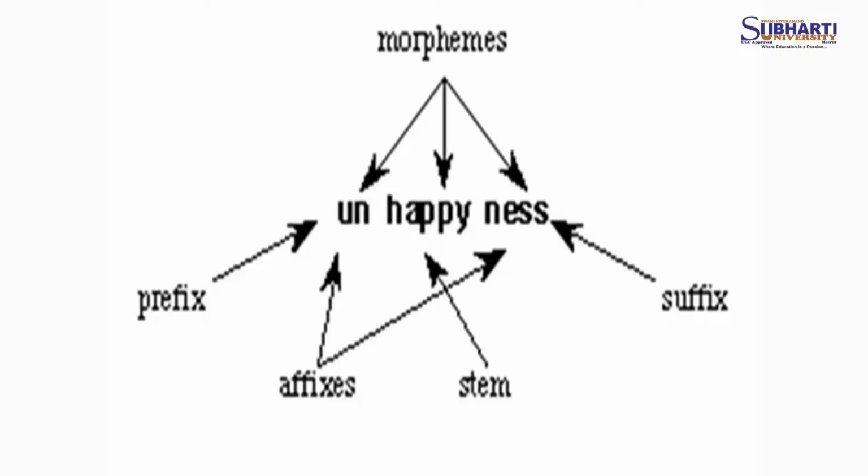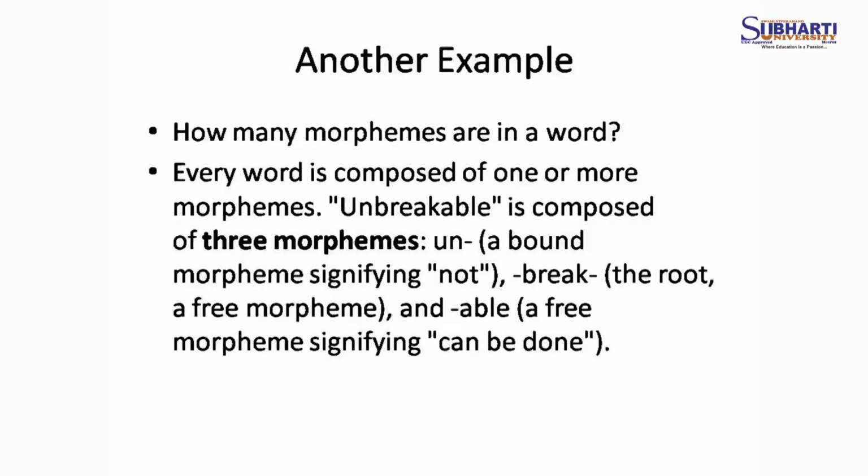If we take another example, how many morphemes are in the word? A word is composed of one or more morphemes, that is unbreakable. The word unbreakable is composed of 3 morphemes. Un is a bound morpheme signifying not, as in unsatisfactory.